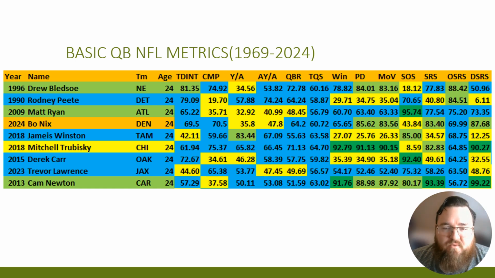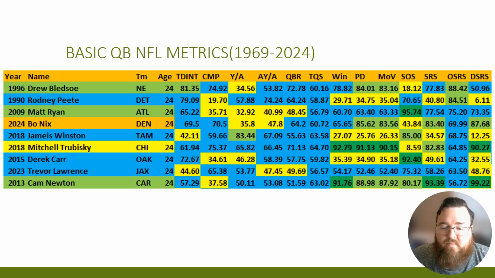most quarterbacks that tested like Bo Nix, in terms of his area as a starter in the first round, drafted high, were guys like Matt Ryan and Derek Carr. Derek Carr, of course, was drafted in the second round, but these are the quarterbacks that really met with Bo Nix, and he tested very similar to them in terms of his data. I think he did better in terms of completion percentage compared to Matt Ryan and Derek Carr as a 24-year-old. But they're very similar in terms of yards per attempt and adjusted yards per attempt. Very short passes. Everything's really a YAC-based type approach to things, and that's really how it bore out for him.